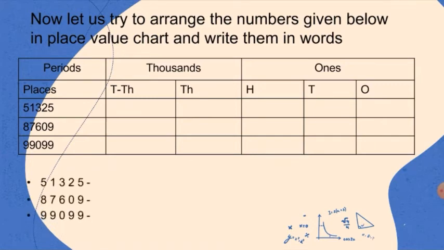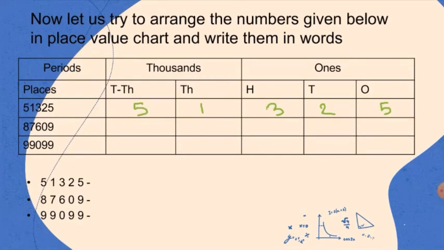Okay, so here is my first number, which is a 5-digit number, and I am going to put it into a place value chart. So here 5 will go at the ones place, 2 will go at tens place, 3 will go at hundreds place, 1 will go at thousands place, and 5 will go at 10,000s place. Okay, now let us put the other numbers.